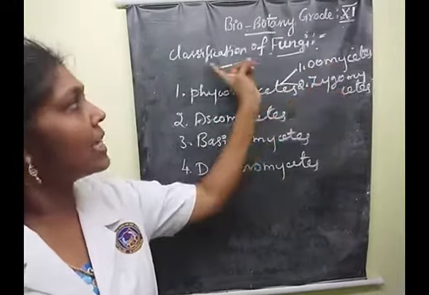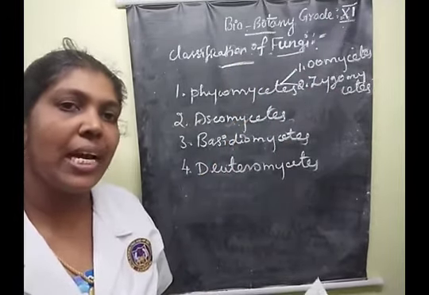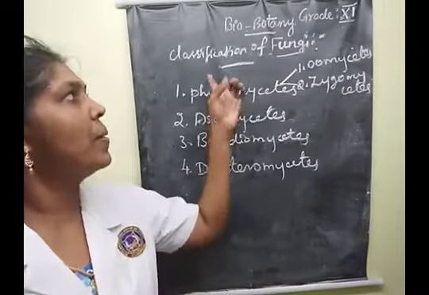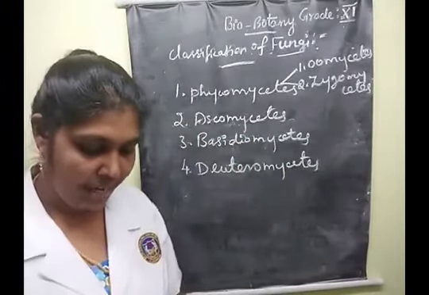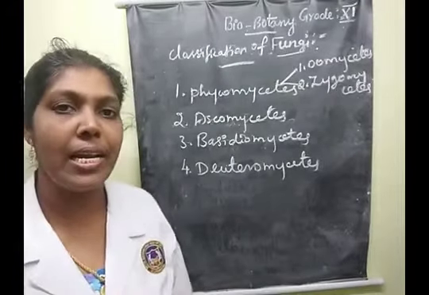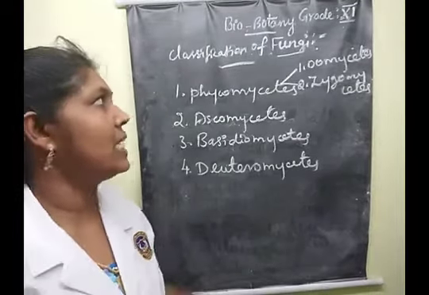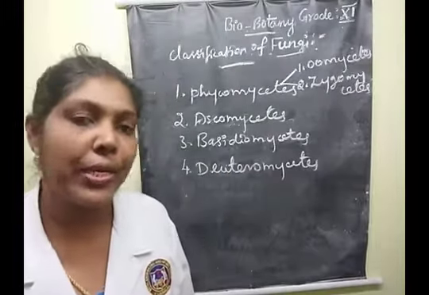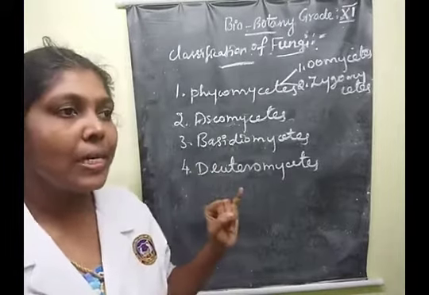Who proposed the classification of fungal organisms? It's Constantine, that's one person, and another one is Charles W. Mims. These are the 2 persons. They proposed the classification of fungi in the year 1979. Clear? The book name is Introductory Mycology. Understood, children? Yes. Finally, how many classes are coming, children?